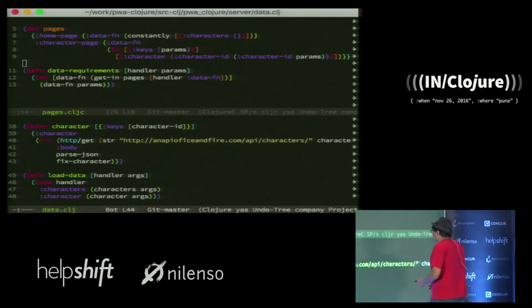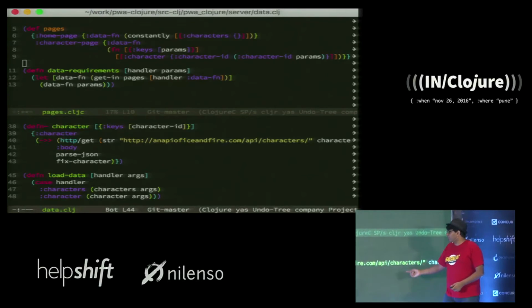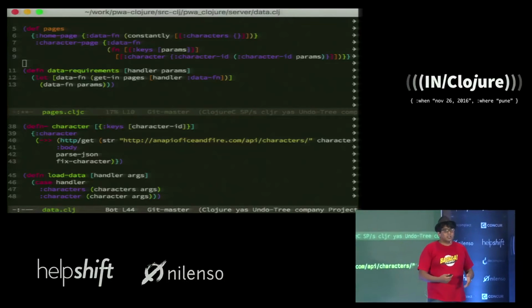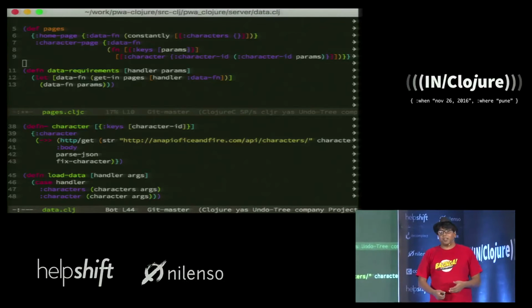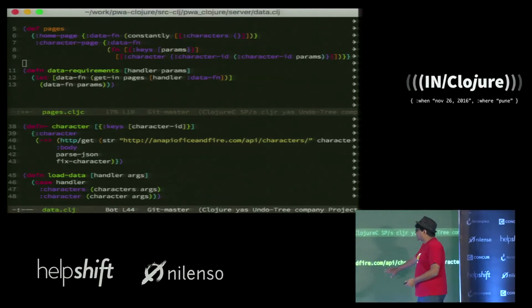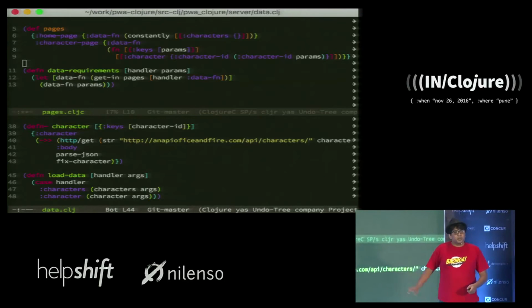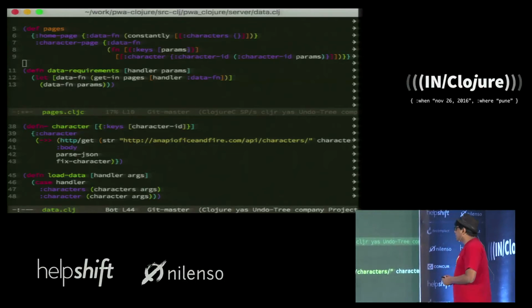For example, the one that loads the character will do an API call and does a little bit of munging. It's a backend API. I don't want to go too much into what it does, but you can see here this is where you would put your loading logic. This is where you put the bits that load your data.